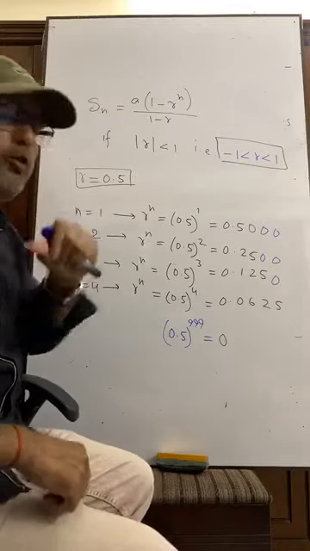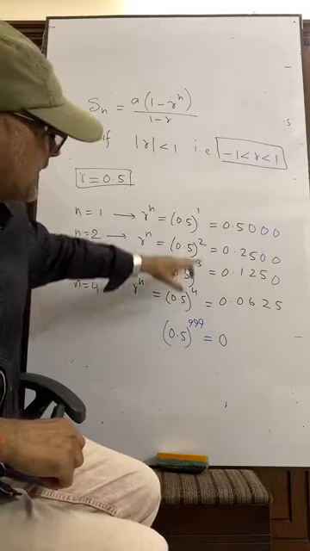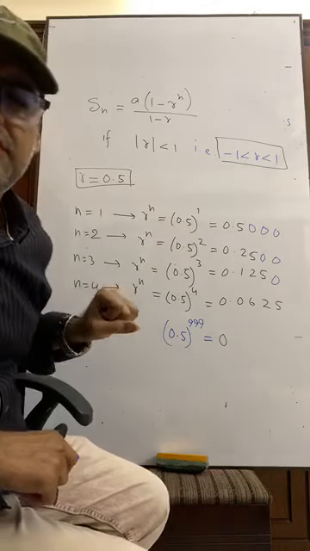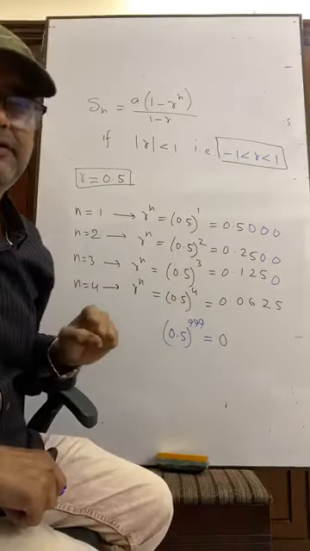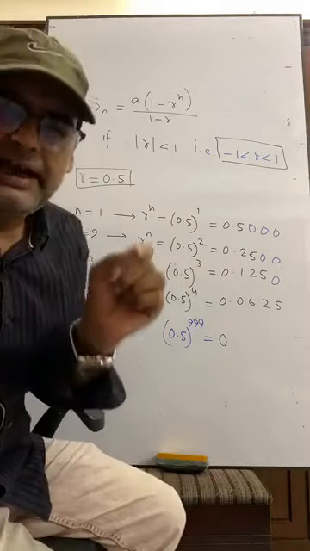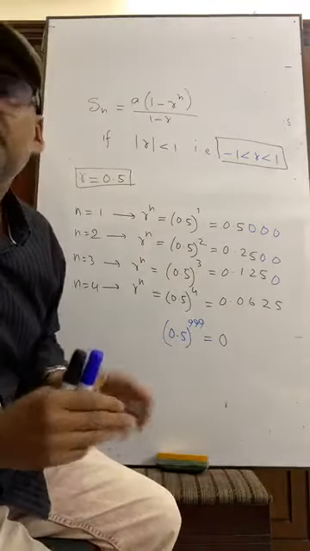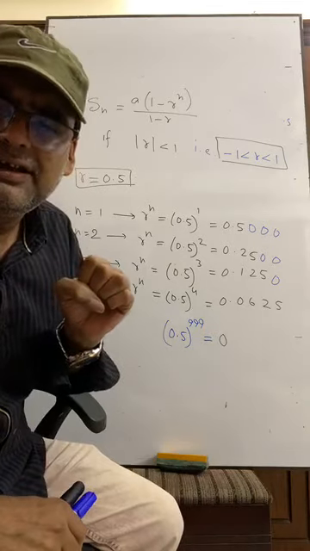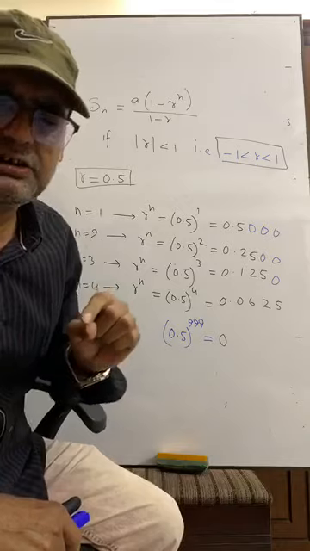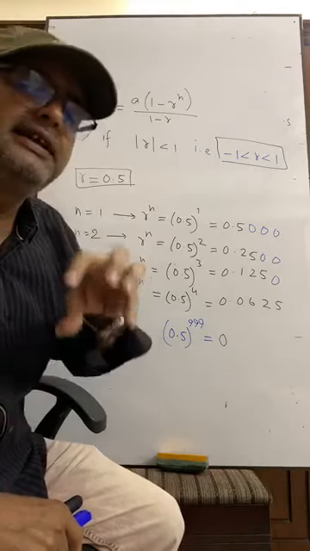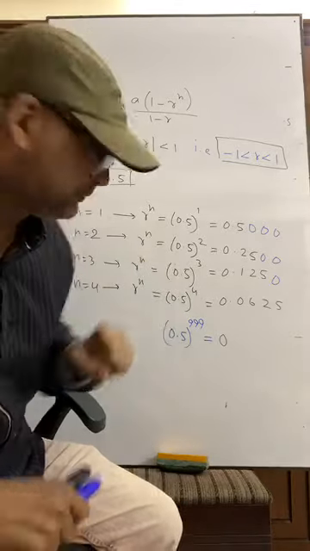So what we have come to conclude, if power n is sufficiently large, then r to the power n becomes 0, that is, it tends to be 0. It is not 0 mathematically, but it has a tendency to become very near to 0.